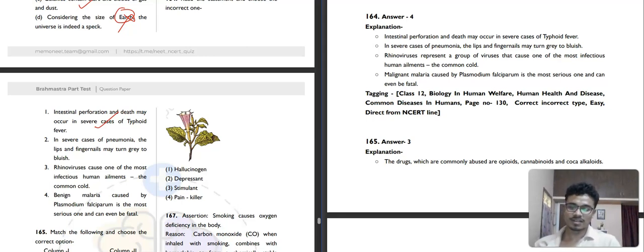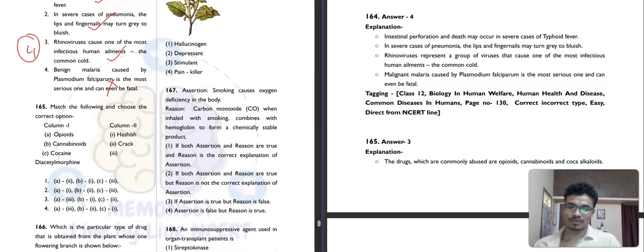Rhinoviruses cause one of the most common infections in humans, the common cold. I am suffering from a common cold right now in winter season. Benign malaria caused by Plasmodium falciparum? No. Malignant malaria is caused by Plasmodium falciparum. So the fourth option is the incorrect one.